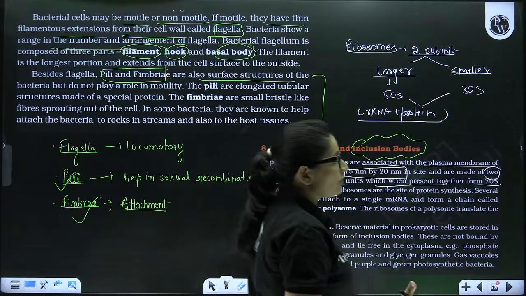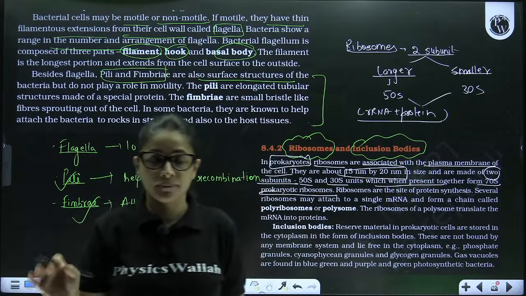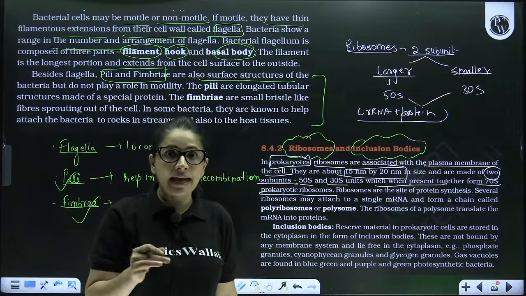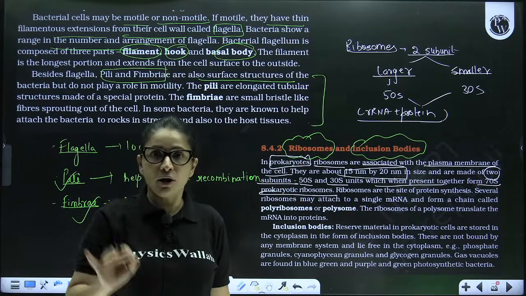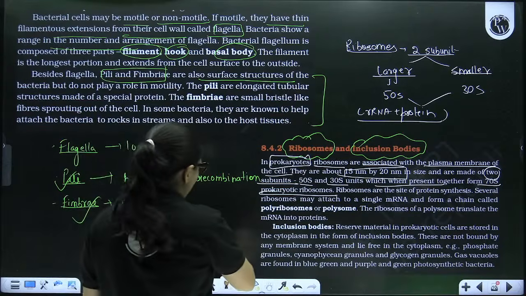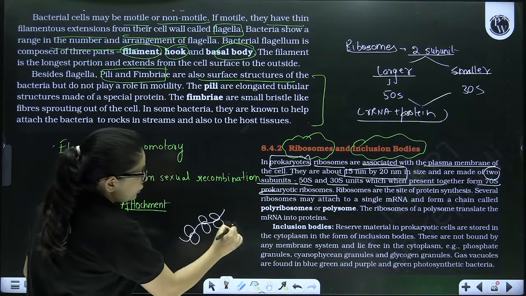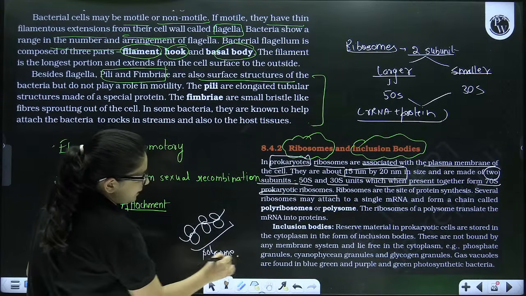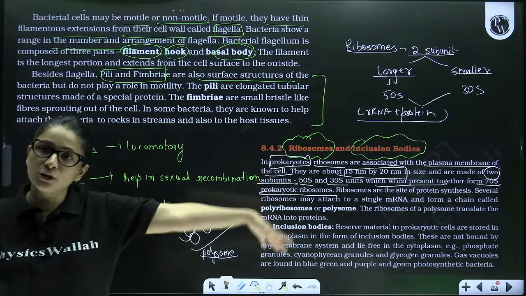Now, what are the functions of ribosomes? So basically, ribosomes are protein factories. They are responsible for the synthesis of protein. Now, question comes, can ribosomes alone produce protein? No. In the cytoplasm of the cell, these ribosomes associate with mRNA to form the structure called polysome, also called polyribosome, that helps to translate mRNA into protein.